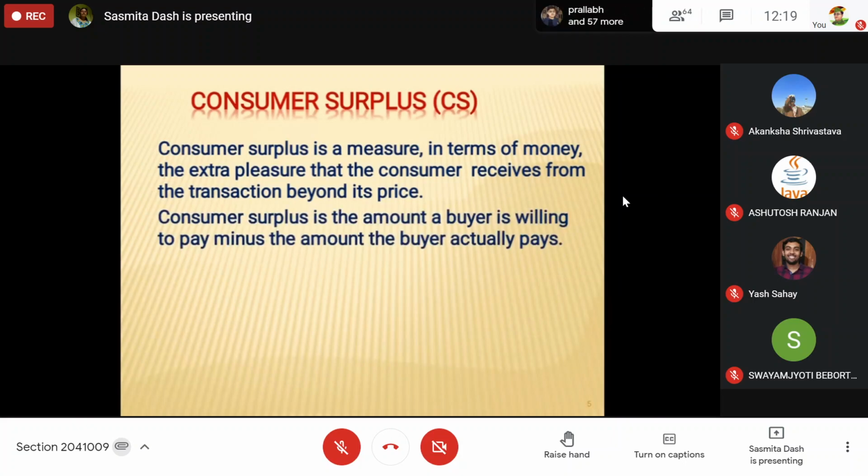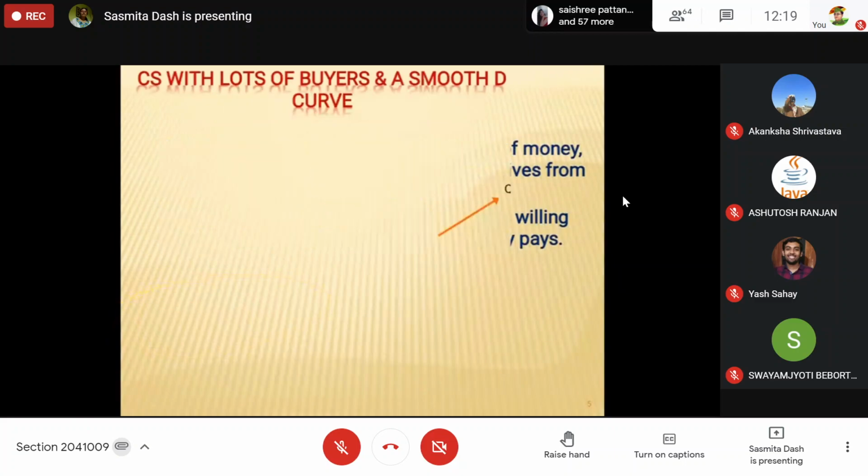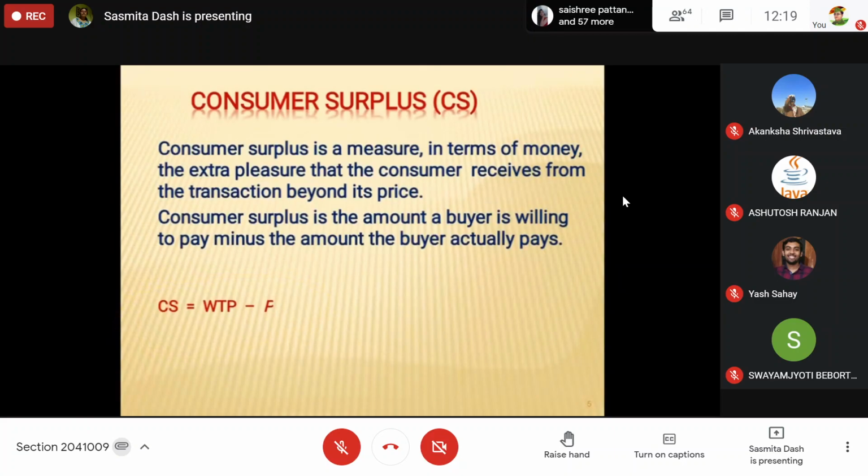So if we say WTP is willingness to pay, minus the amount he actually pays, then consumer surplus is WTP minus P, willingness to pay for the commodity minus the price of the commodity. Suppose you are ready to pay 100 rupees and you are getting the product at 80 rupees, that means 20 rupees is your consumer surplus. It is the extra benefit, extra pleasure you are getting, that I get this good at a very low cost.